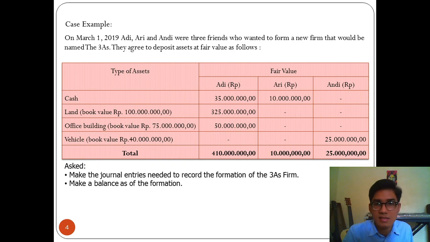Adi's cash is 35 million, Ari's is 10 million, Andi has no cash. Adi has land with fair value 325 million, Ari has an office building with fair value 50 million, and Andi has a vehicle amounting to 25 million. Now we are asked to make the journal entries needed to record the formation of the 3A firm and make a balance sheet as of the formation.